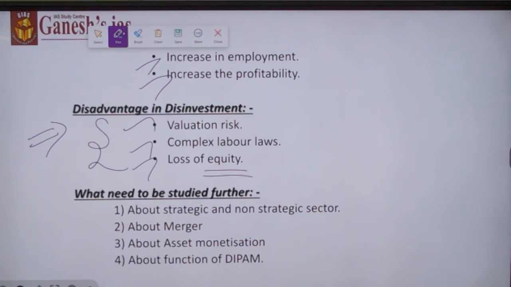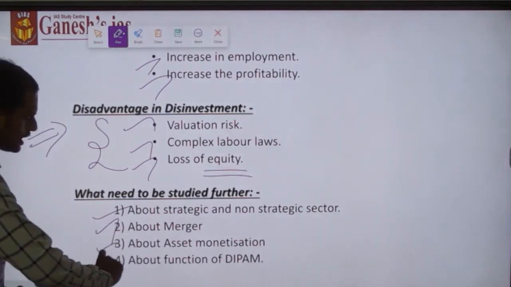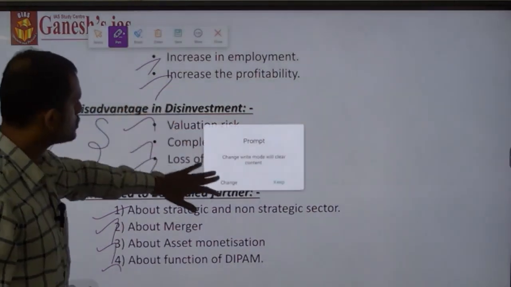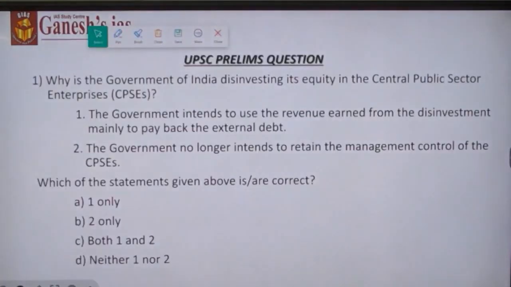So what we need to study further is, first, we should know what strategic as well as non-strategic sectors are in public sector undertakings. Second, we should know about mergers. Third, we should know what asset monetization is, and what the difference is between asset monetization and disinvestment in India. And fourth, we should know about the other functions of DIPAM, the Department of Investment and Public Asset Management, other than the disinvestment procedure. So these are the other things which we need to be aware of.